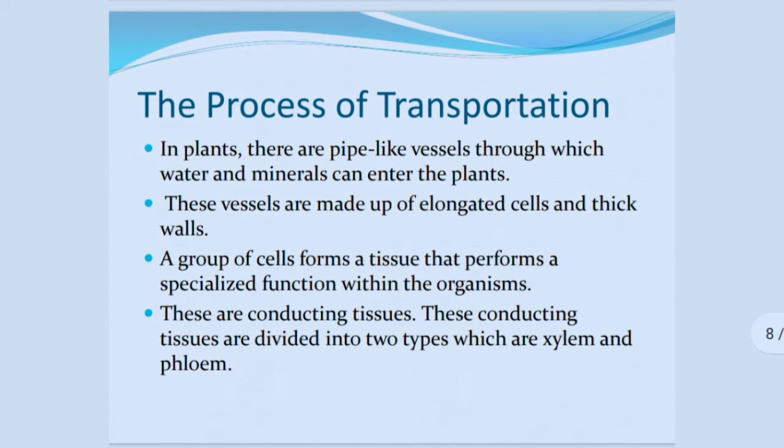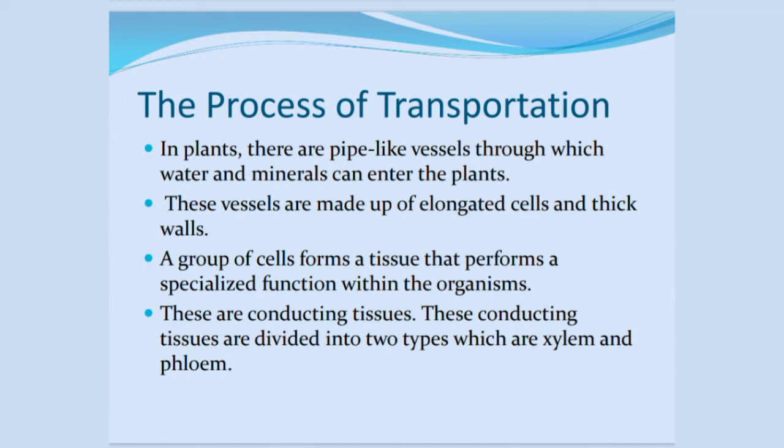Now let us discuss the process of transportation. In plants, there are pipe-like vessels through which water and minerals can enter the plant. These vessels are made up of elongated cells with thick walls. A group of cells forms a tissue that performs a specialized function within the organism.